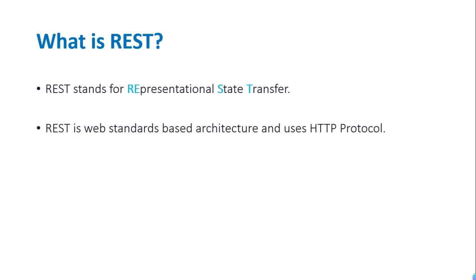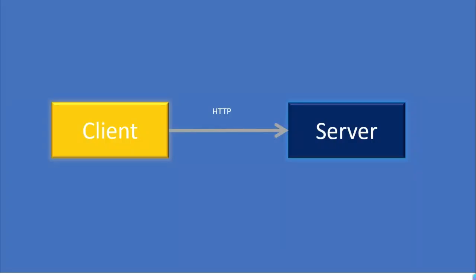So what is this web standard based architecture? REST architecture, we can say, is a client server model, where the client is like the front end or our Postman from which we are sending a request to the server, to our backend, which will give us back the response. The request which we are sending is in the form of HTTP protocol, like we are using the get method or post method. Those are all HTTP methods.